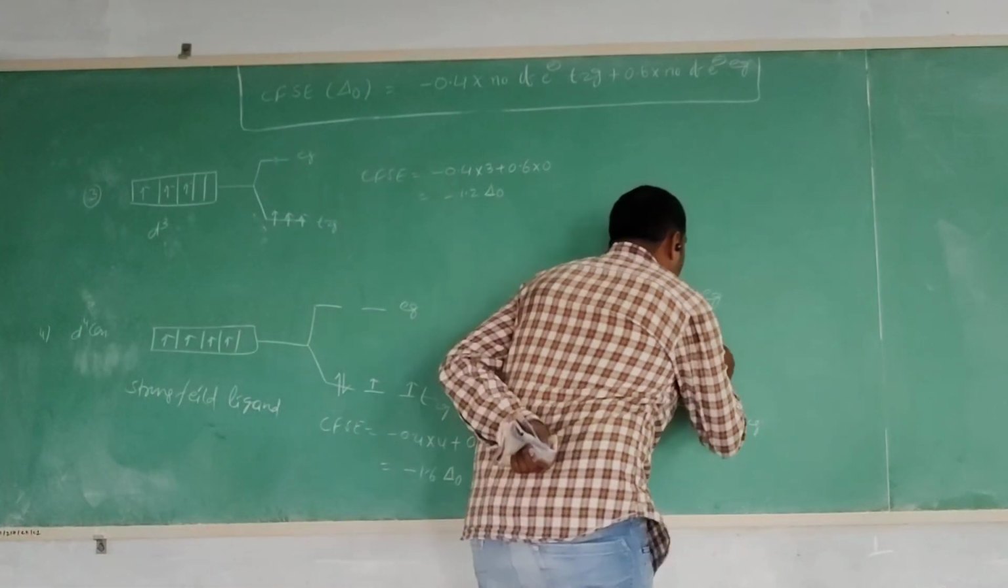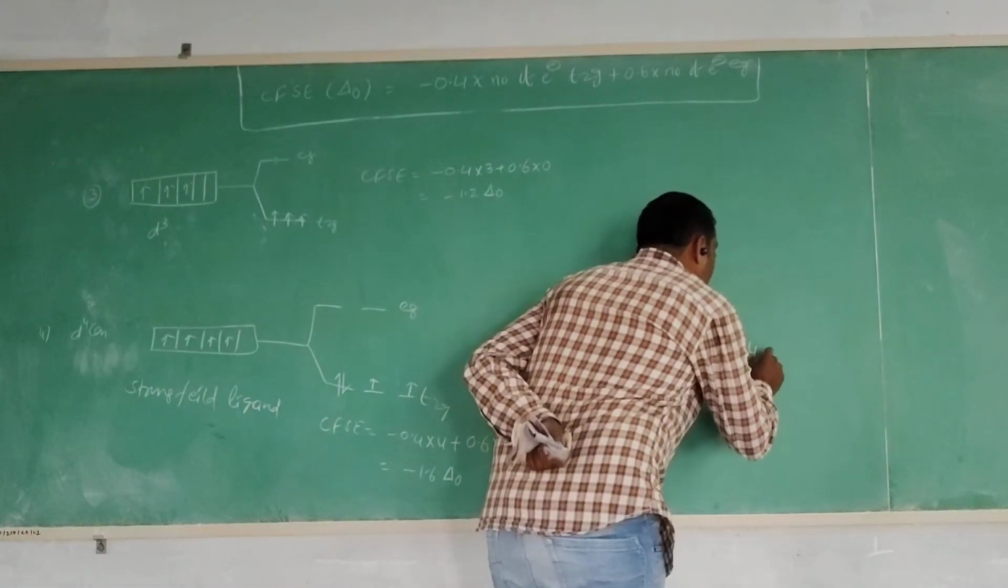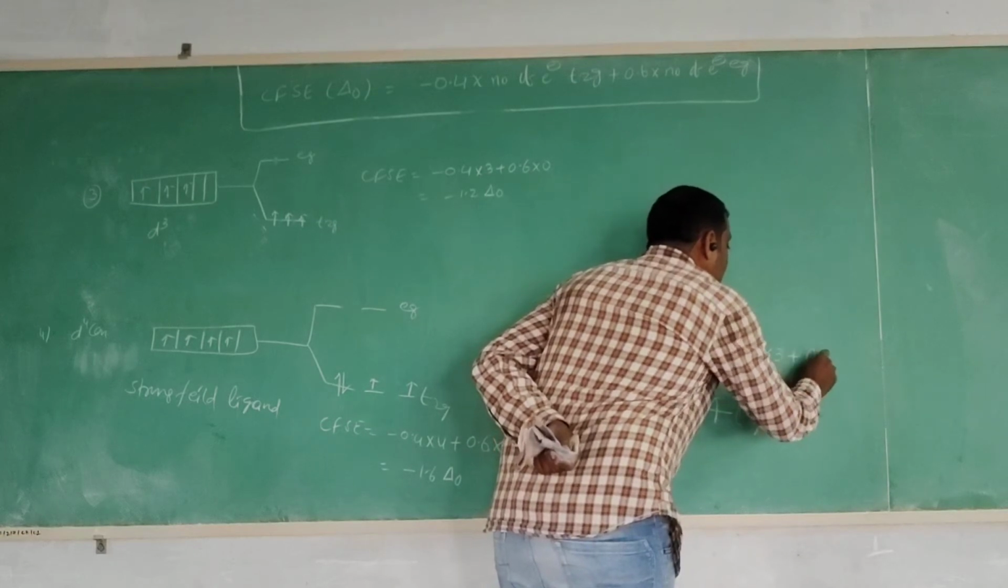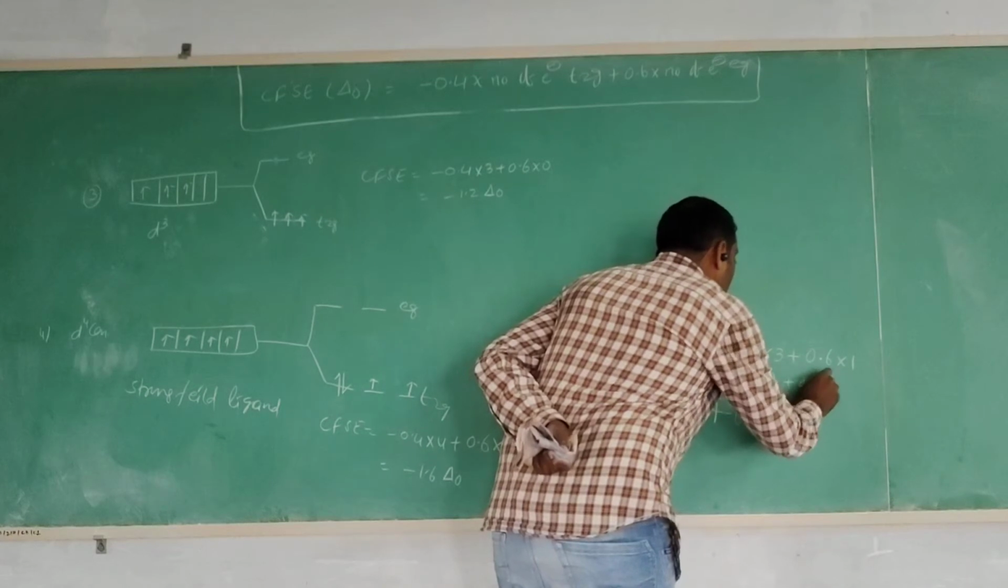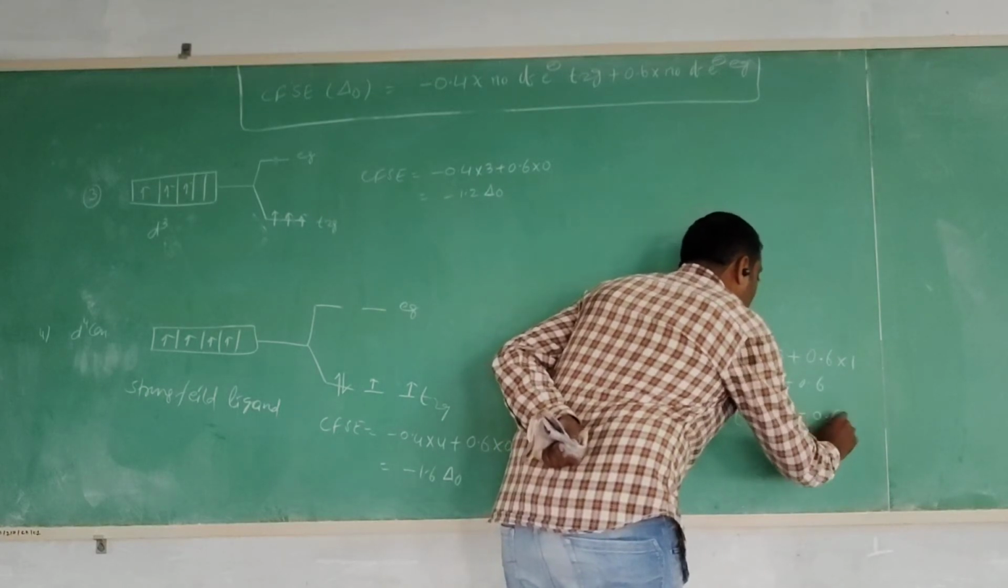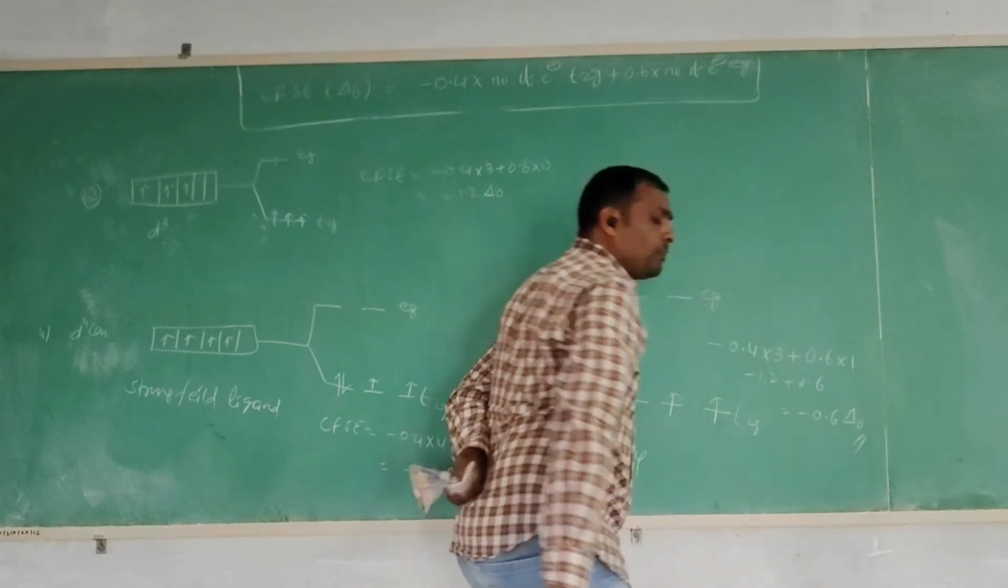Now the crystal field stabilization energy is minus 0.4 into 3 plus 0.6 into 1, which is minus 1.2 plus 0.6, which is equal to minus 0.6 delta O.